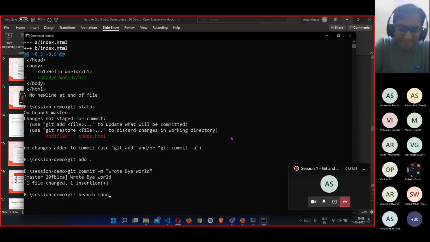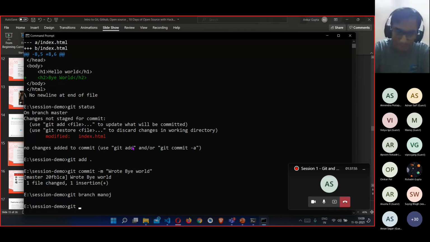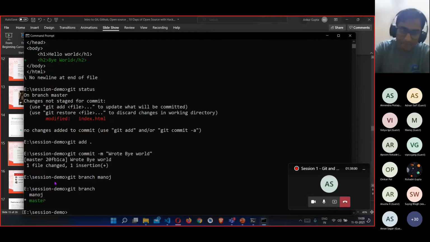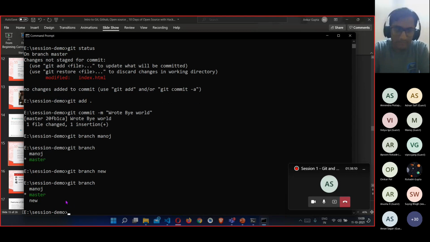So git branch Manoj. What we have done is create a new branch named Manoj. In this branch, Manoj will make his changes. I have created a branch right now, but I am not in that branch. To get all the branch status, I can write git branch, and I can see this is the Manoj one and this is the master branch. Let me also create another branch, git branch new, and let us see the branch statuses. Currently I'm at the master branch, as I'm seeing this green text here over master.